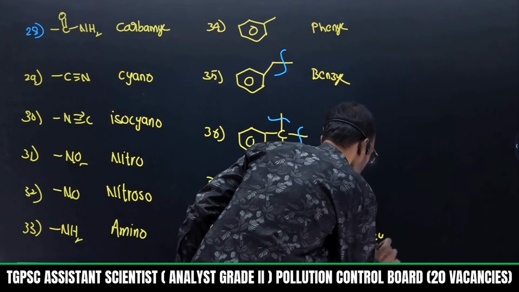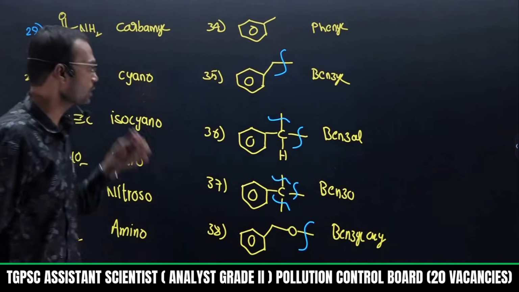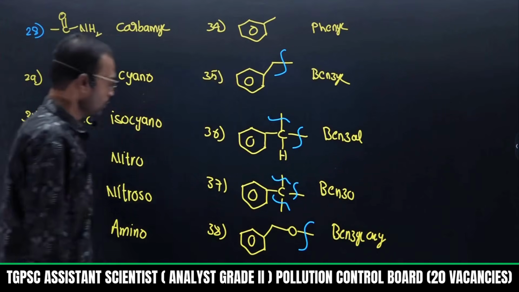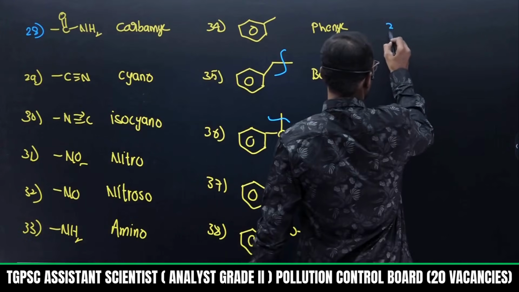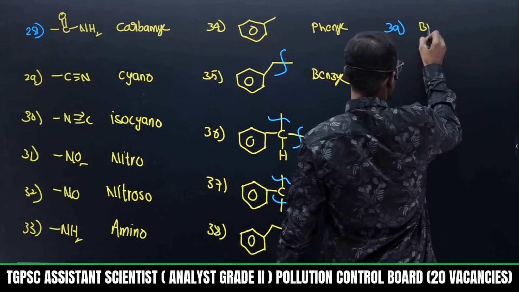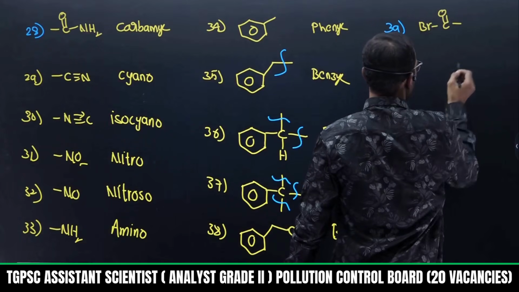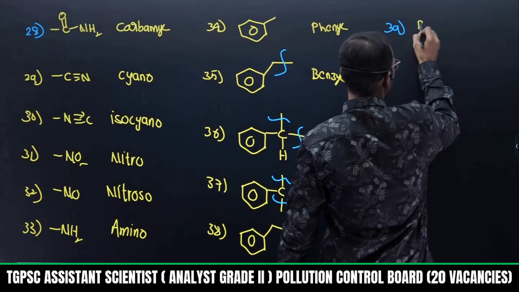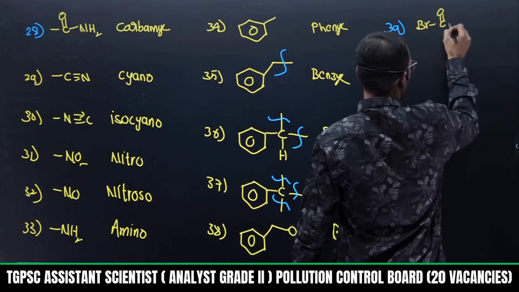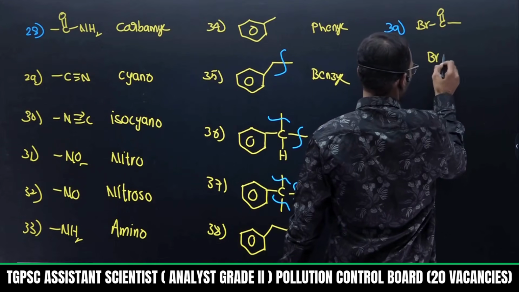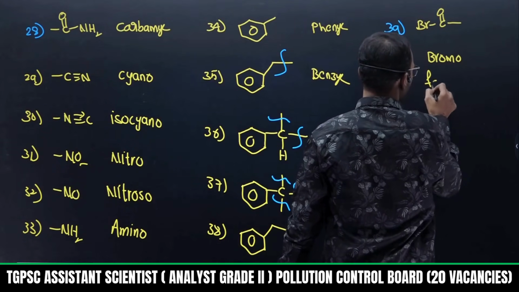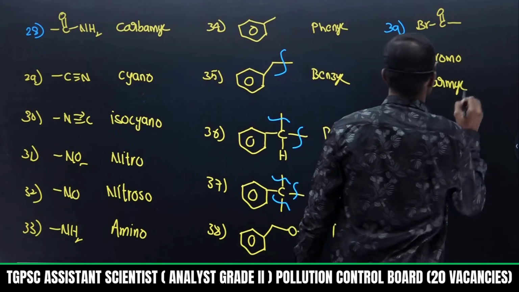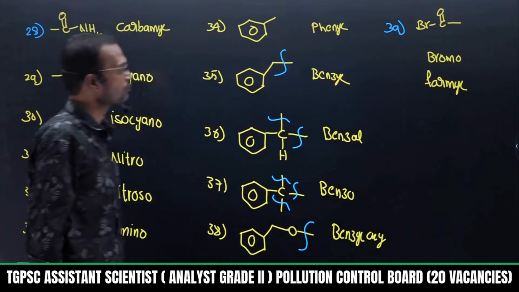This is called benzyloxy, like that. Benzyloxy derivative, etc. Okay. And finally see, we can take a molecule where bromine attaches to C double bond O. So this clearly looks like a haloformyl, C double bond O, like this. This is called bromoformyl.